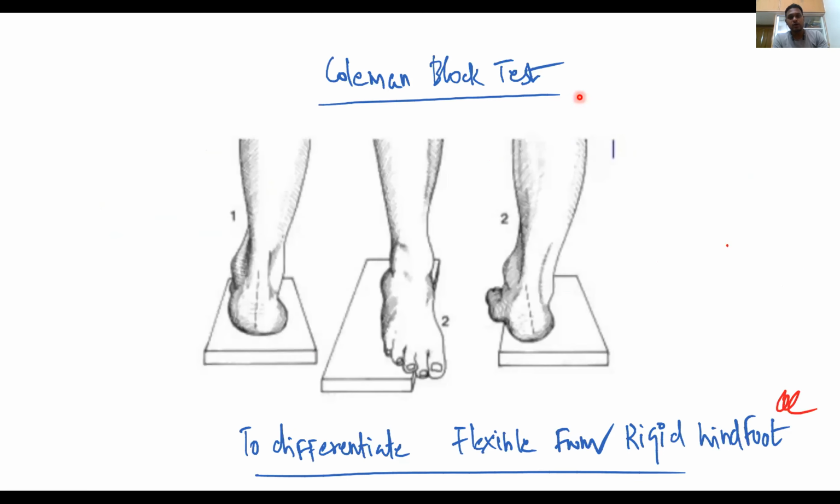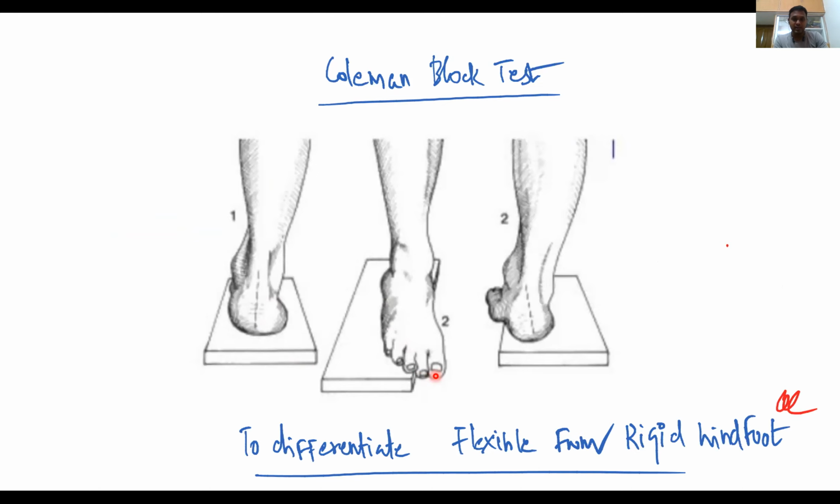There is a test called the Coleman block test. Here, you keep a wooden block over the lateral aspect of the foot, dropping the first, second and third metatarsals into plantar flexion and pronation. This is to differentiate whether the deformity is from the hindfoot or forefoot, and to differentiate a flexible from a rigid hindfoot. If the hindfoot deformity is corrected, then it is a flexible hindfoot deformity with a rigid forefoot deformity; the deformity is in the forefoot.